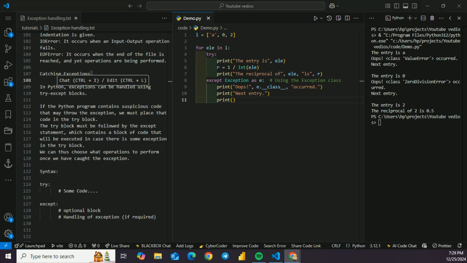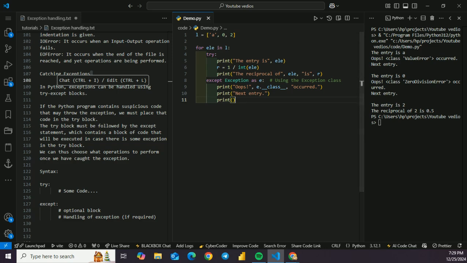In the program we loop through the values of the list. The portion that can cause an exception is placed inside the try block, and if no exception occurs, the except block is skipped and normal flow continues for the last value.